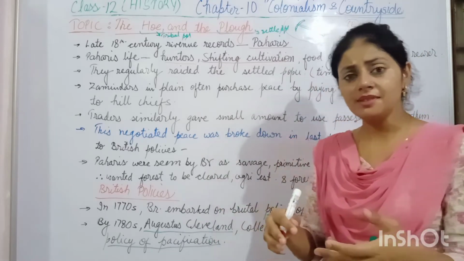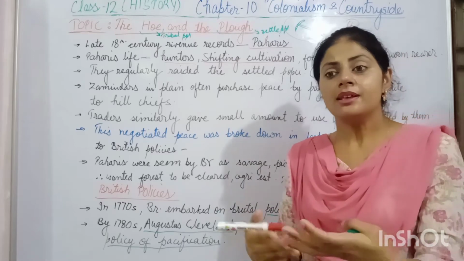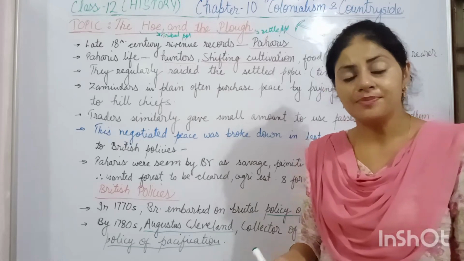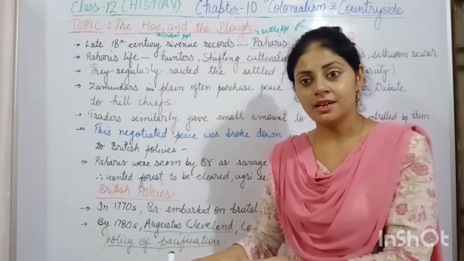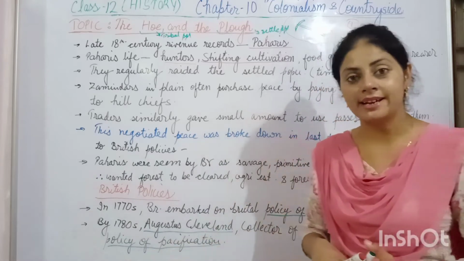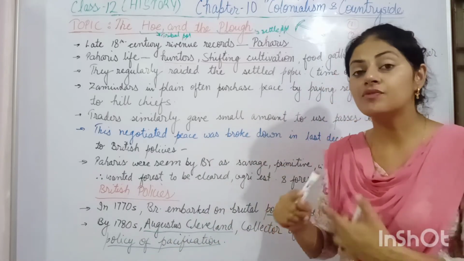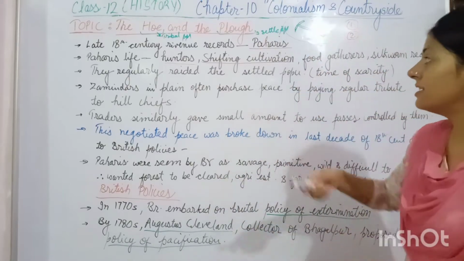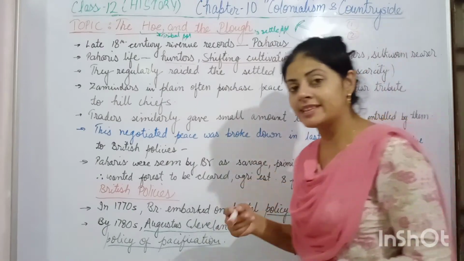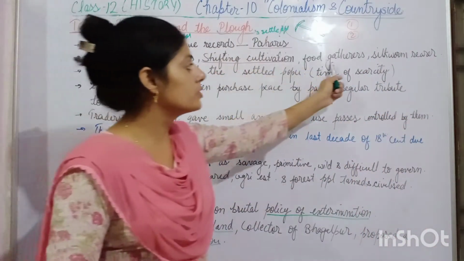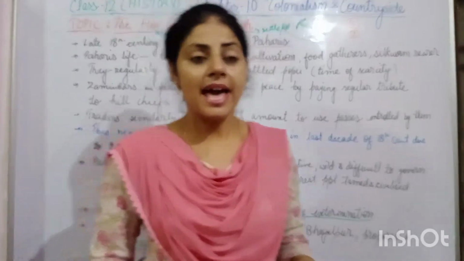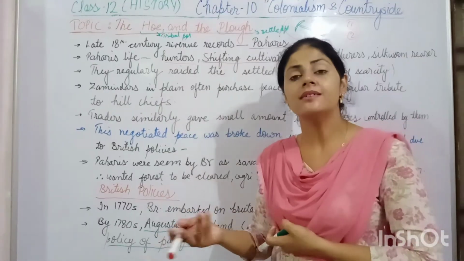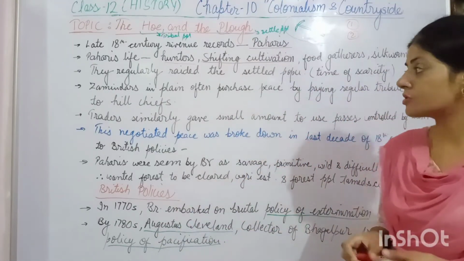And when they cut their crop, after that, when the soil lost its fertility, they moved to another land, cleared the forest and moved to another land. This method is known as the shifting cultivation method or the slash and burn cultivation method. Their livelihood depended on hunting, food gathering, silkworm rearing, and they were also charcoal producers. Charcoal producers, how? When they burned the forest, the trees, then charcoal was produced from that.